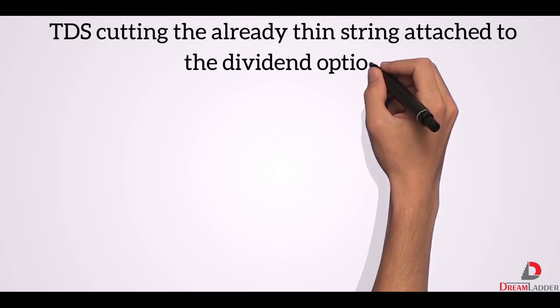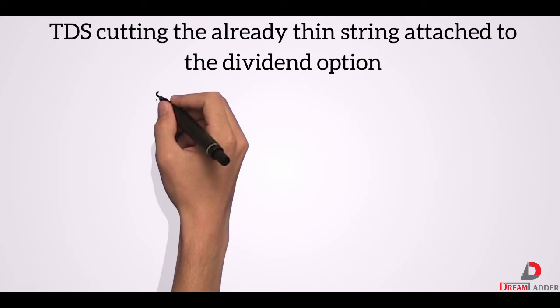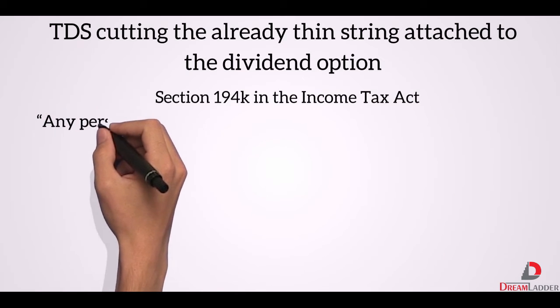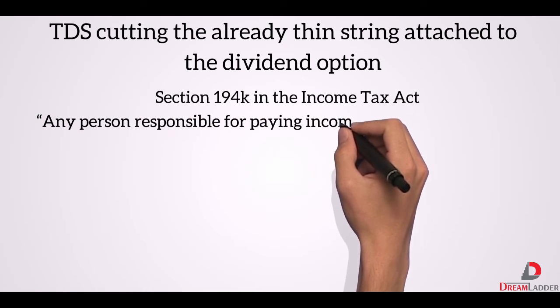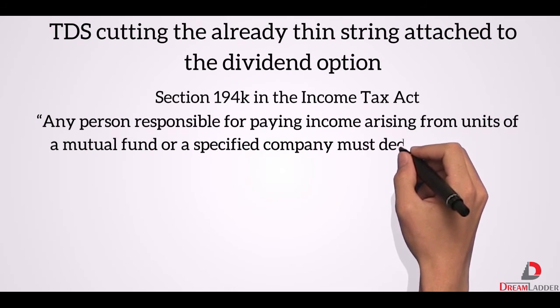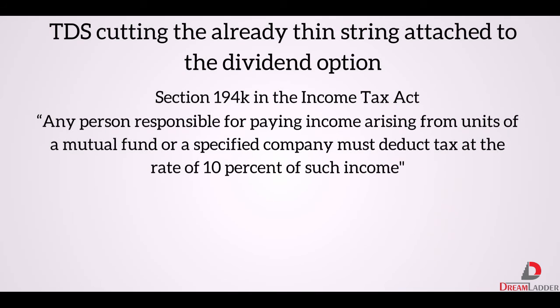The minister also proposed to append a new section 194K in the income tax act, which states any person responsible for paying income arising from units of a mutual fund or a specified company must deduct tax at a rate of 10% of such income according to the Finance Bill 2020.